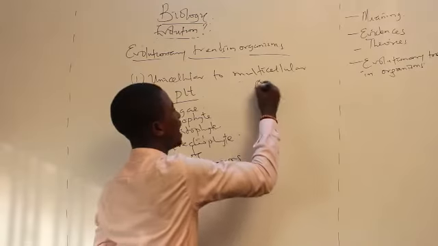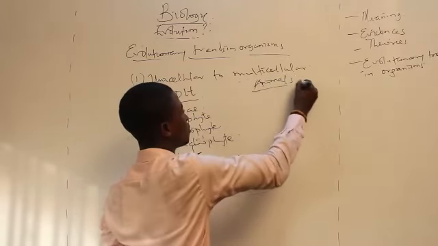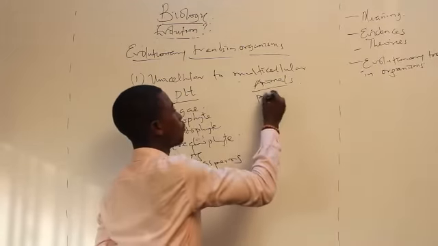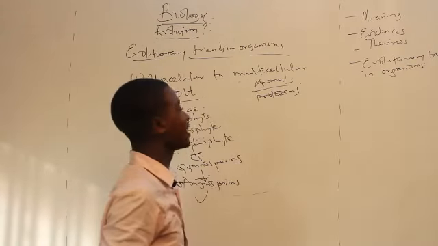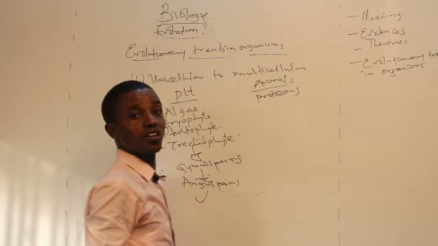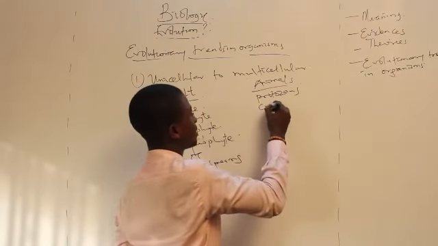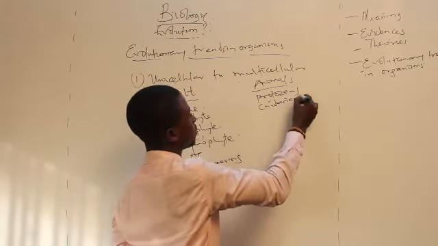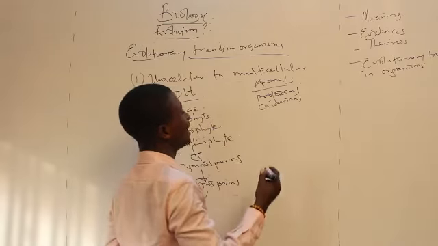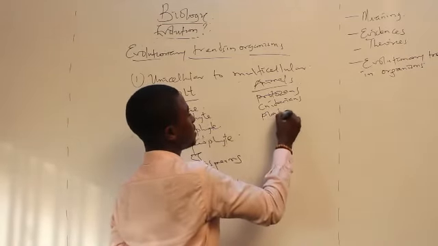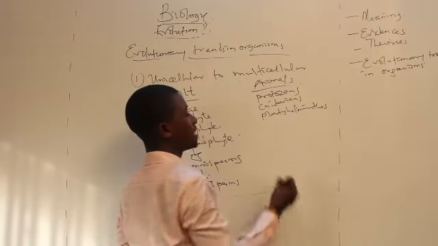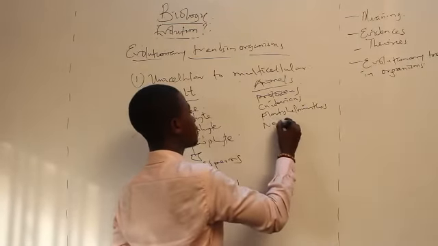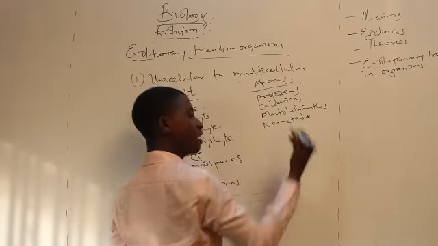Then after gymnosperms, we came in contact with the angiosperms. And now let's quickly move to that of animals. Now the first ones were actually the protozoans. After the protozoans, we came in contact with the cnidarians. Now after the cnidarians, we came in contact with the platyhelminthes. After the platyhelminthes, we came in contact with the nematoda, or the nematode.